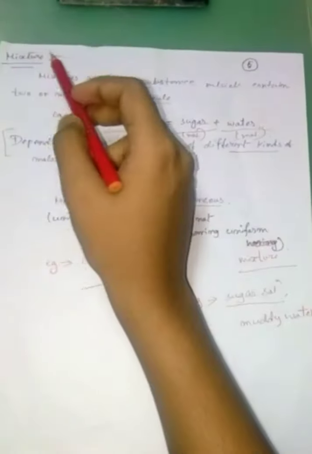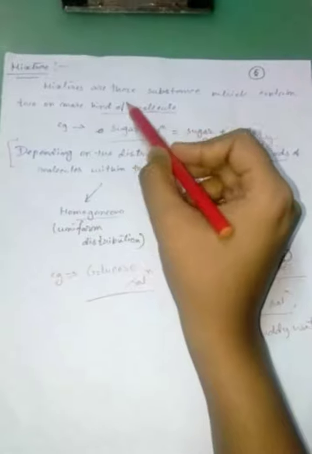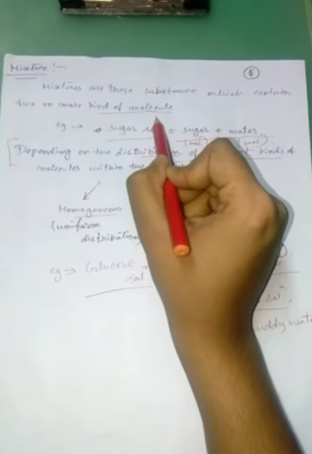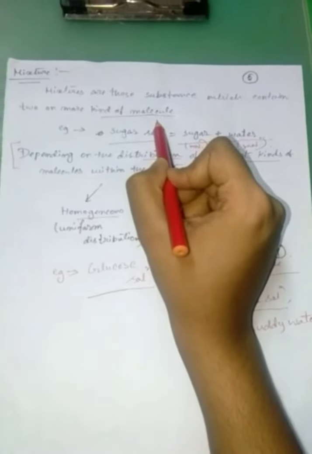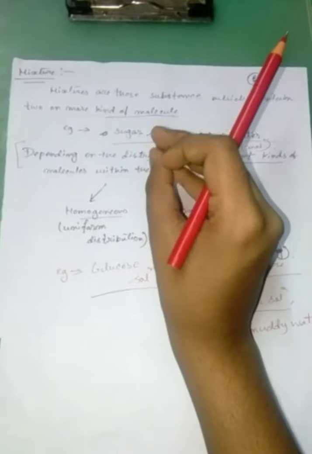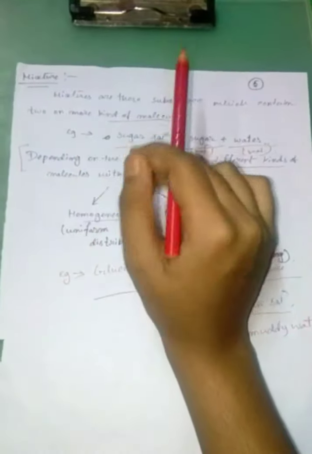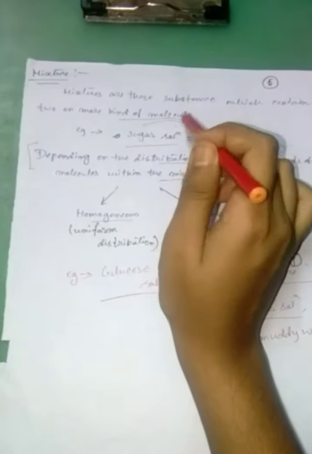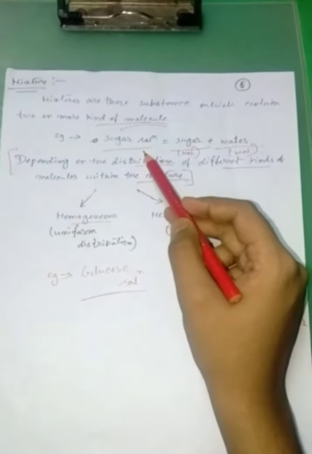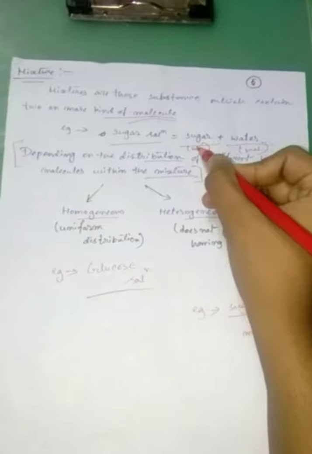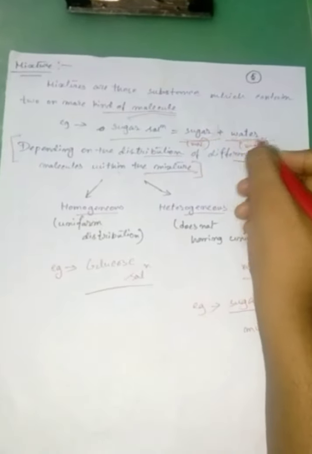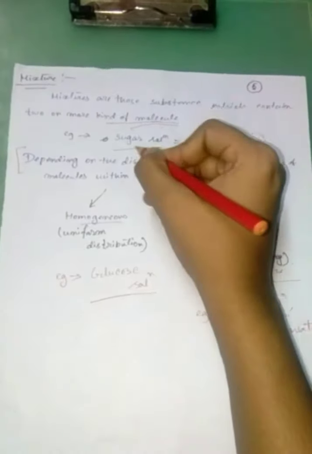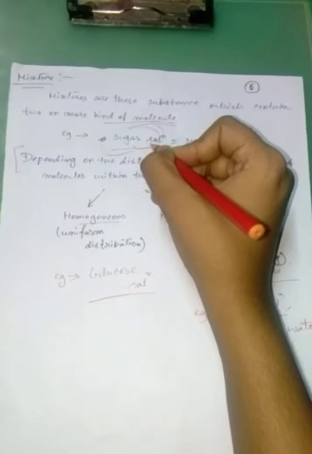So this is our last discussion, that is what a mixture is. Mixtures are those substances which contain two or more kinds of molecules. Acha, what is a compound? A compound is formed when two or more elements are combined. Now what is a mixture? When two or more molecules are combined together. Means sugar solution. What is in a sugar solution? Sugar, which is itself a molecule, and water, which is also a molecule. These two molecules are combined together to obtain a mixture named sugar solution.